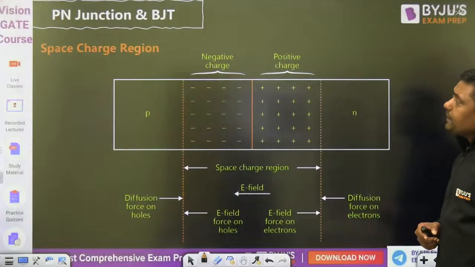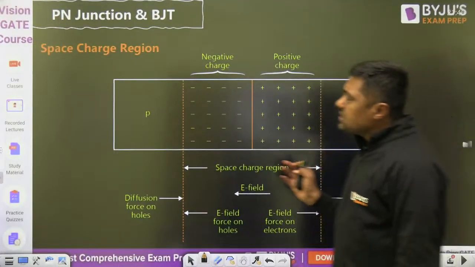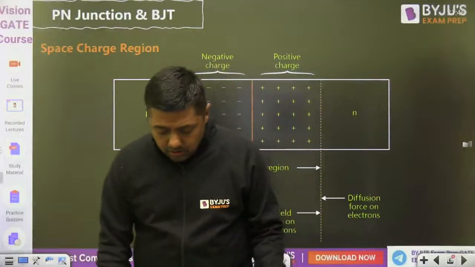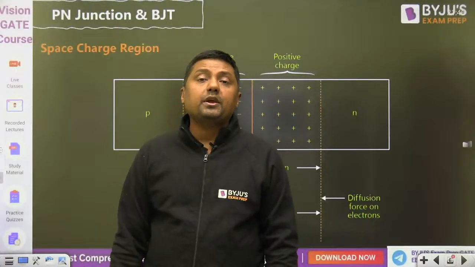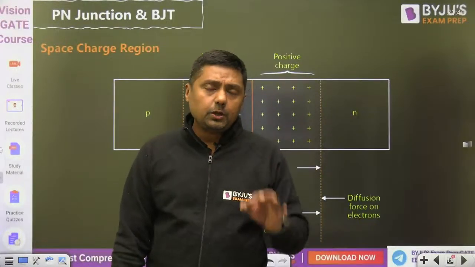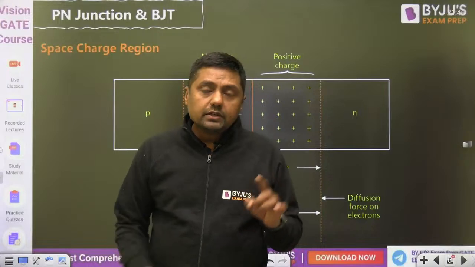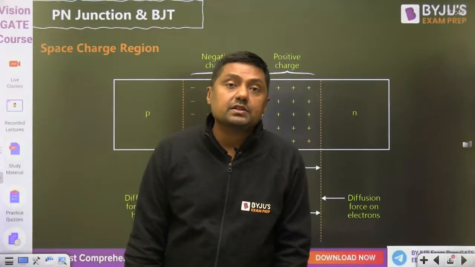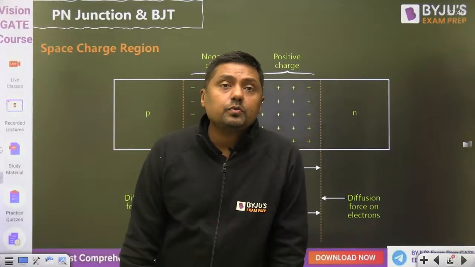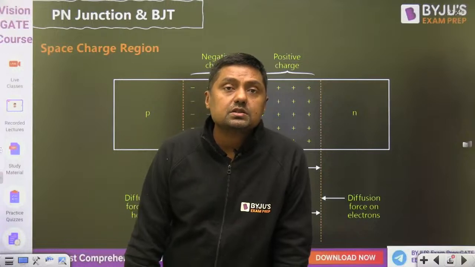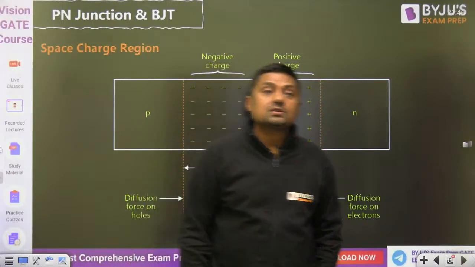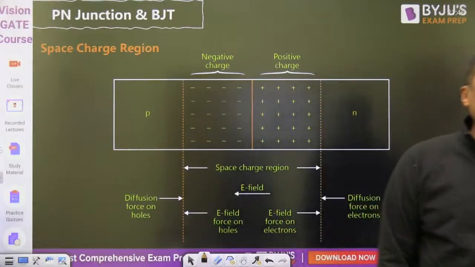And then this is space charge, and just without any delay I am going to start this topic. First of all, PN junction. In PN junction, get the idea about the space charge region, guys, right? Rumi sir, how many questions are asked in this? 2 to 3 questions. Happy to see your activeness.